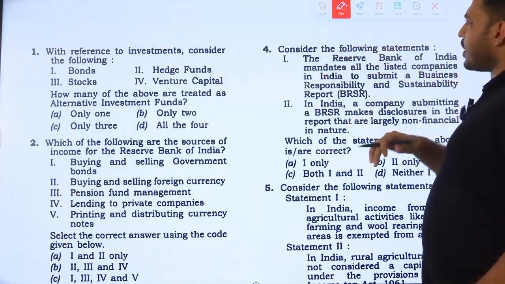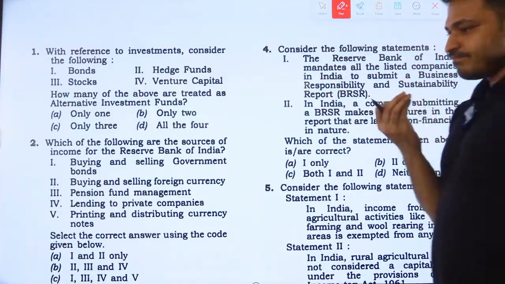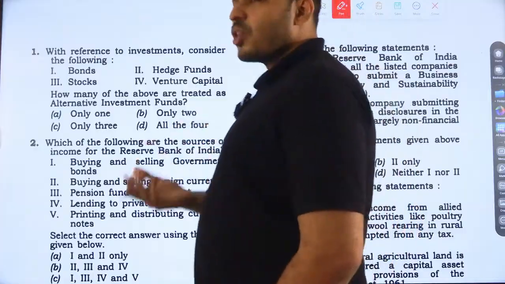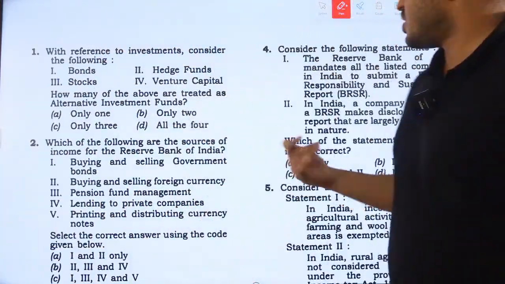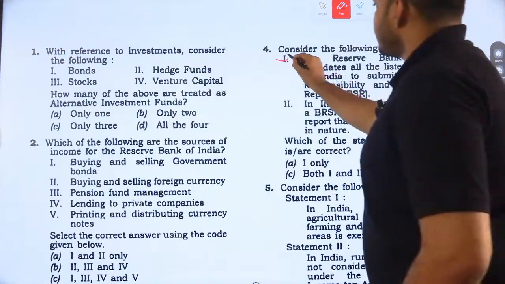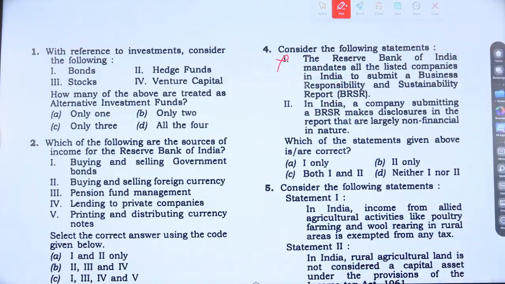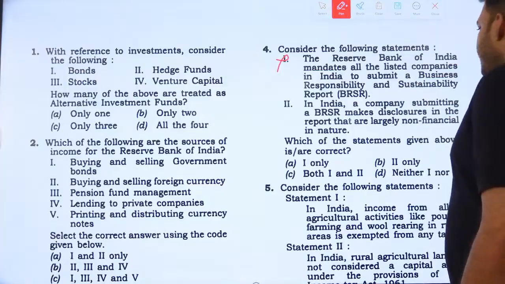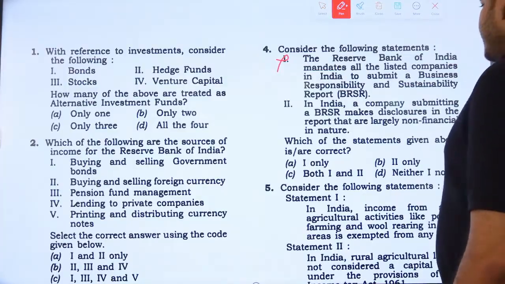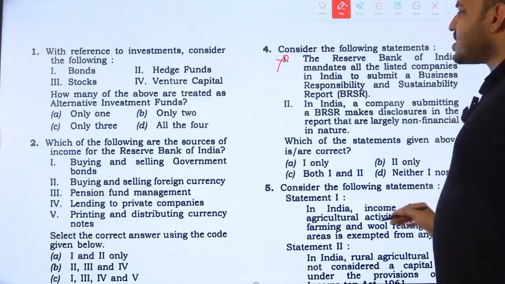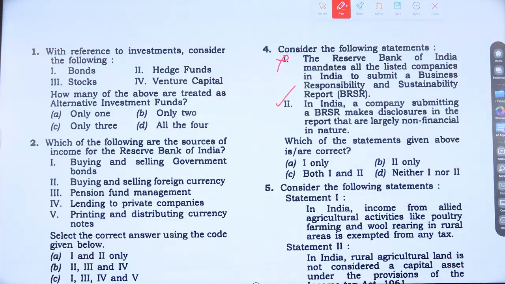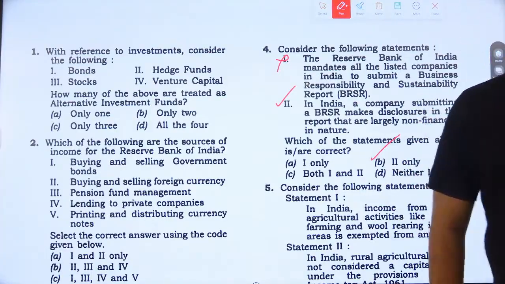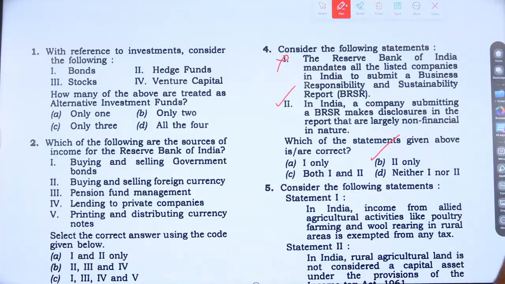With pure logic, we can assume that, we can guess it does not come under Reserve Bank. So this statement is wrong. Second one, in India, the company submitting a BRSR makes disclosures in the report that are largely non-financial in nature. Yes, this statement is true. So only two, option B. Fourth one, option B is the right answer.